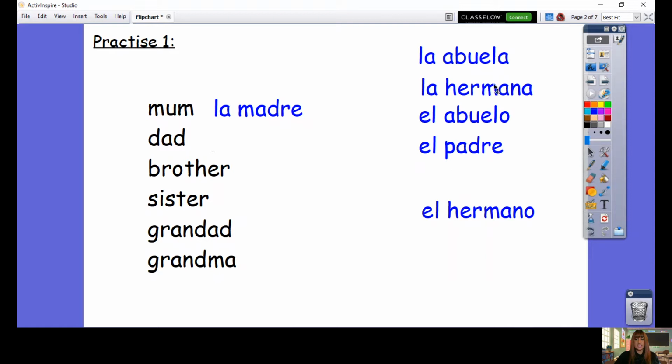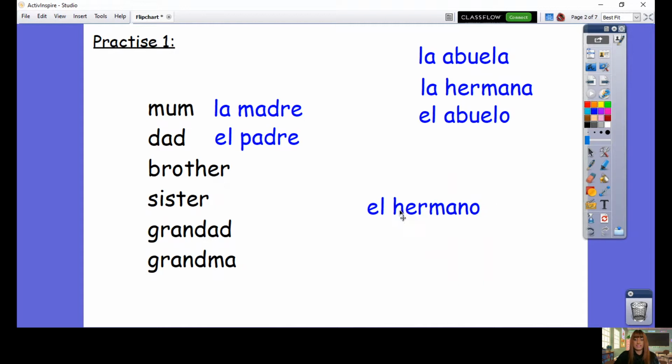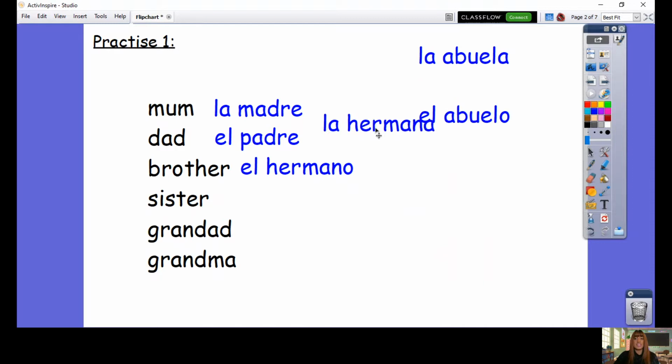Dad in Spanish, is that el abuelo or el padre? It is el padre, muy bien. So mum is la madre, dad is el padre. The next one, brother in Spanish, is that la hermana or is it el hermano? Think about what we said about the A and the O. Brother, which one is that? It is el hermano, muy bien. Sister in Spanish, la abuela or la hermana? Well, it's very similar to el hermano, so it must be la hermana. Muy bien. Two more left.